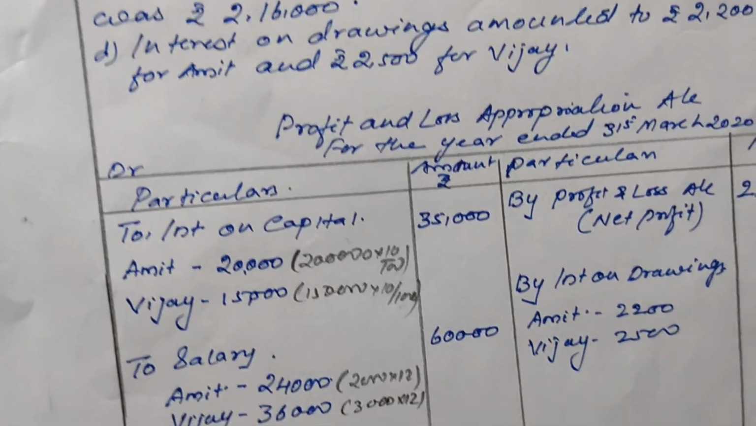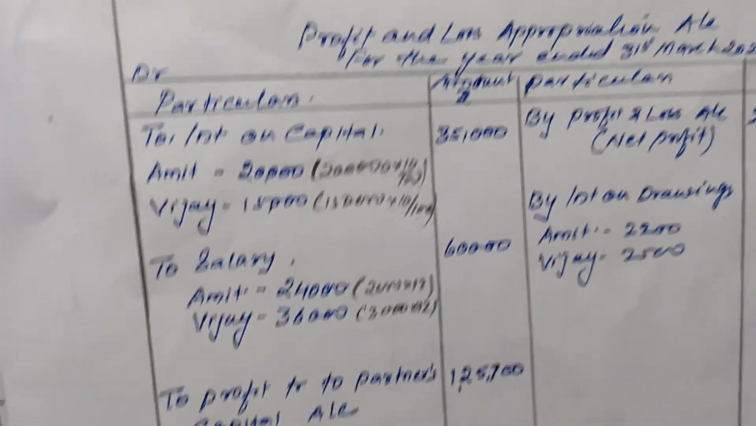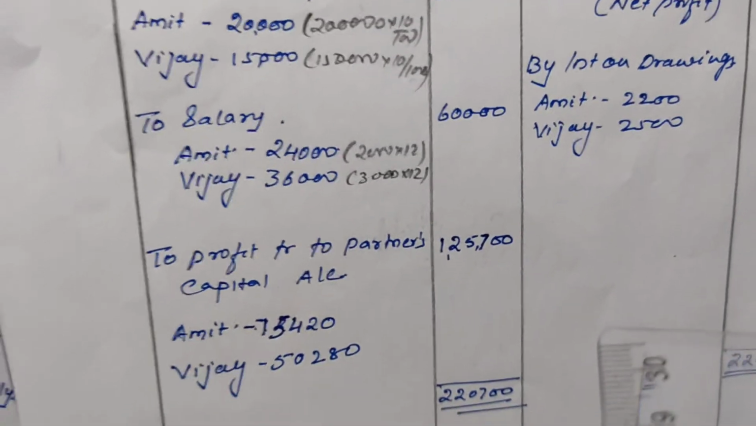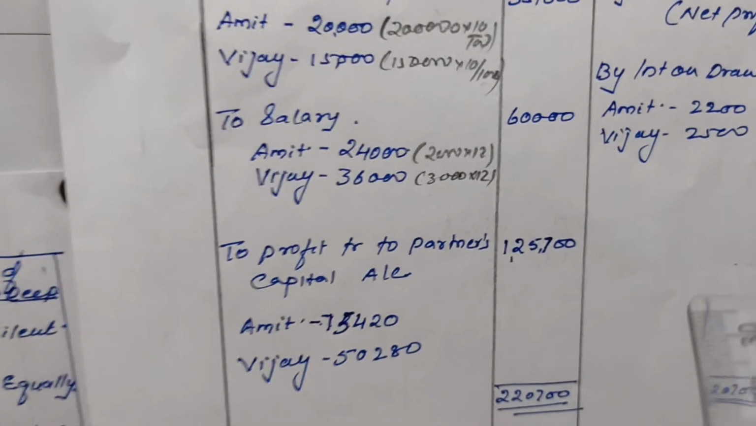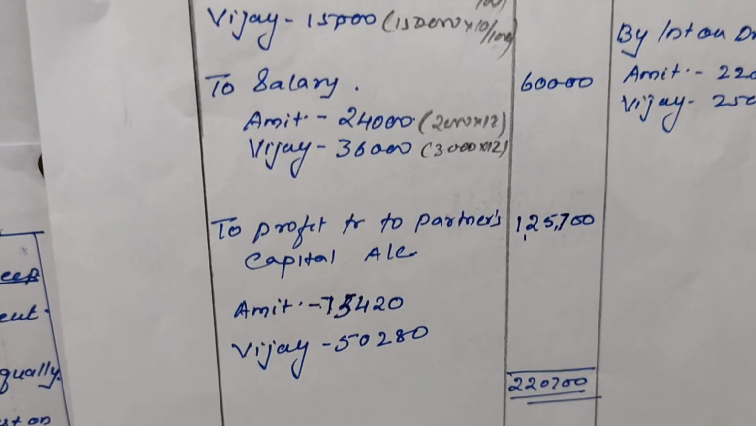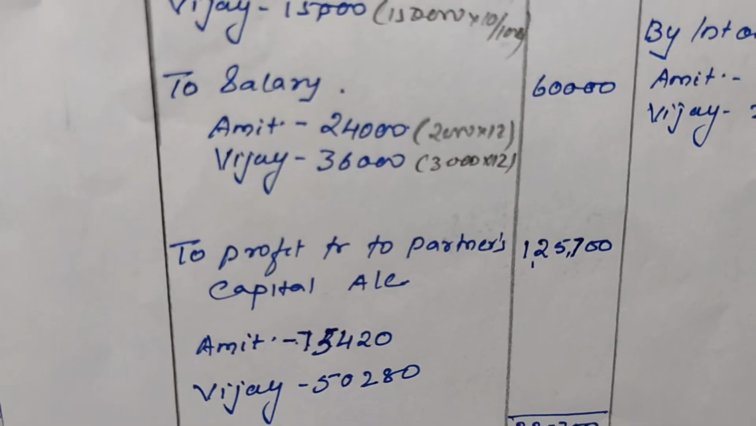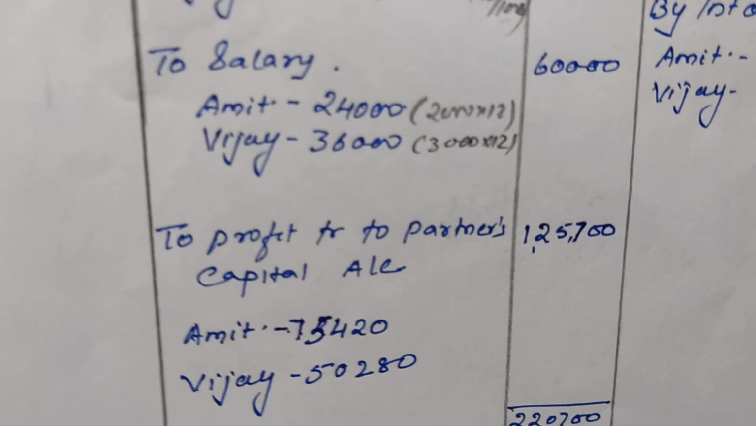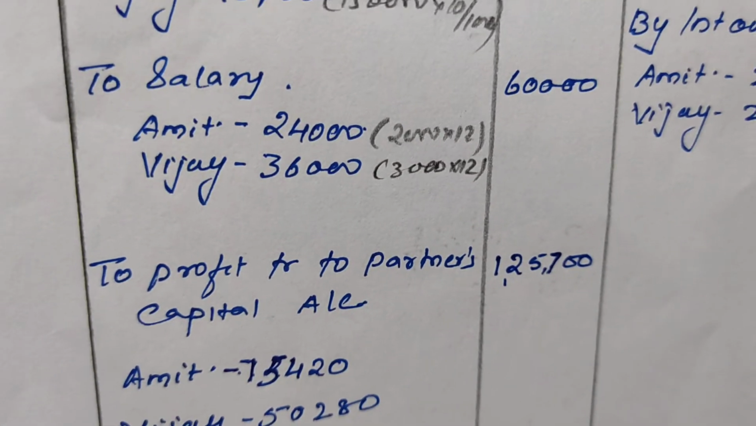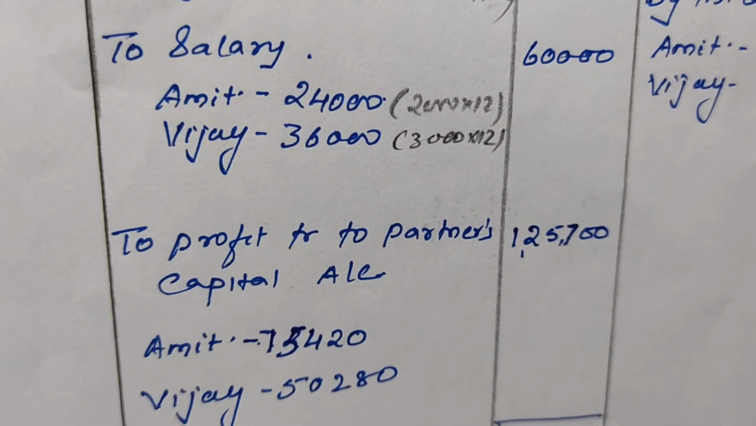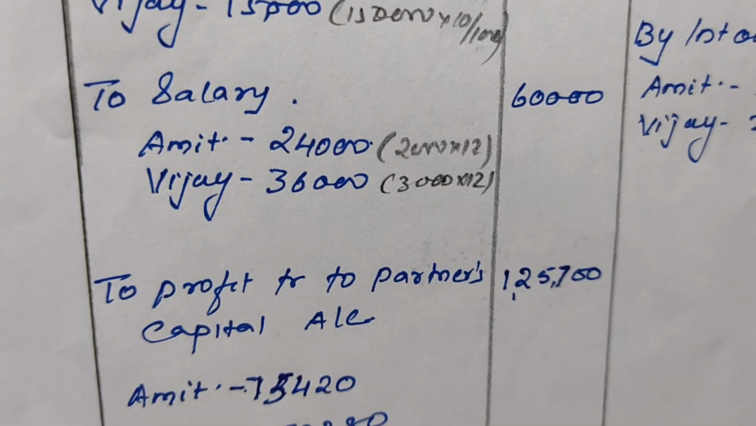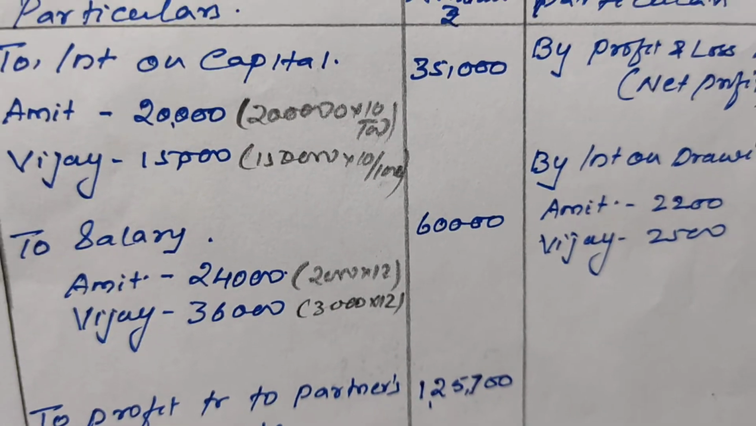for the year ended 31st March 2020, which means we are preparing for the whole year. Okay. So here the monthly salary is given, and we have to convert that into yearly. For converting that, we have to multiply the monthly salary by 12. Okay, so 2000 into 12, 3000 into 12, 24,000 and 36,000, total is 60,000.